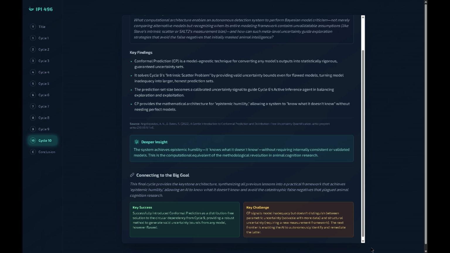It basically says, I'm not sure, it could be any of these things. This provides a mathematically guaranteed measure of uncertainty. It gives the system what we call epistemic humility.